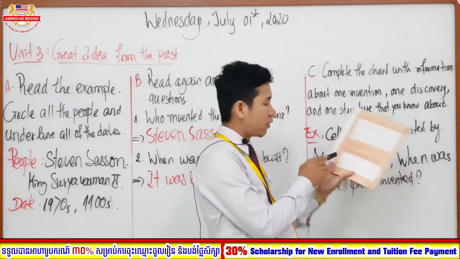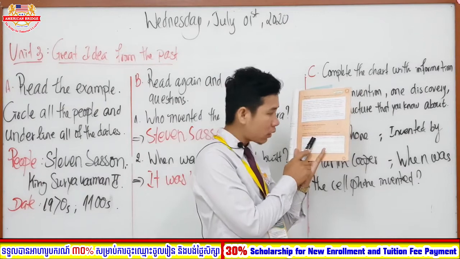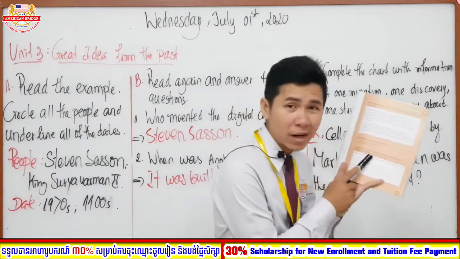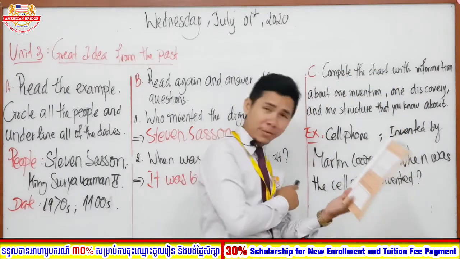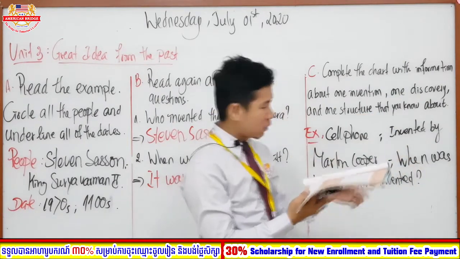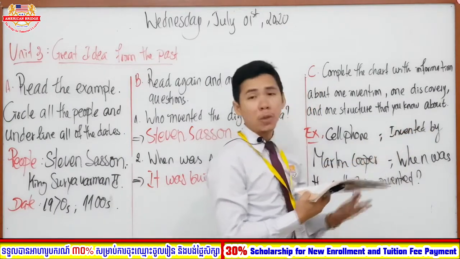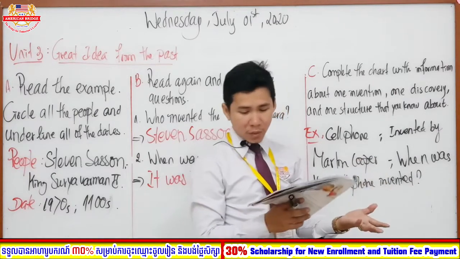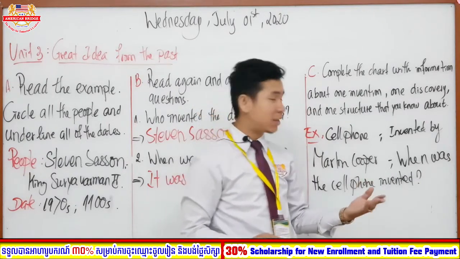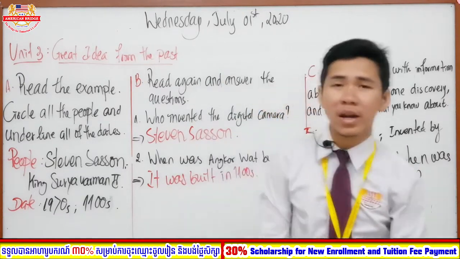So in here you are going to find one invention, one discovery or one structure, okay. After you find it, you are going to tell us what you know about that kind of thing. Like the cell phone, I know about the cell phone, right? So I know that, okay, I found my invention is the cell phone. So I know that it was invented by Martin Cooper. Okay, so what do you want to learn? I want to learn how to make a question to ask about who invented it. So I will ask someone when the cell phone was invented. Okay, so this is the way that we are going to do.